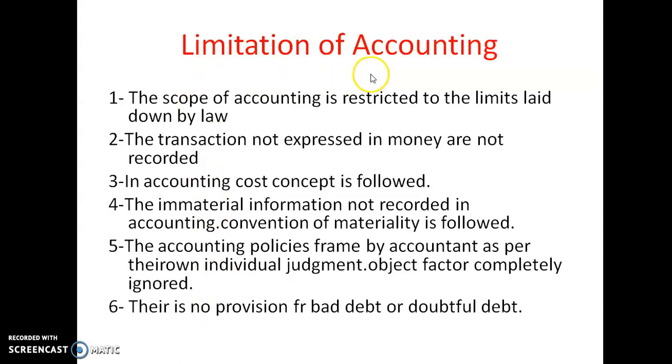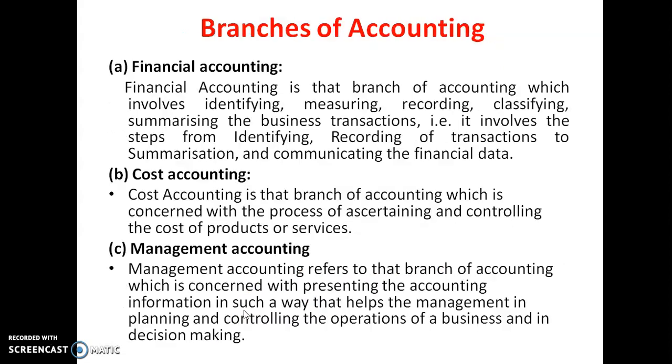Now we are going to study the limitations of accounting. The scope of accounting is restricted to the limits laid down by the law. Also, transactions not expressed in terms of money are not recorded. In accounting, the cost concept is followed, and immaterial information is not recorded. The accounting policy is framed by the accountant as per their judgment. Objective factors are completely ignored. There is no provision for bad debt or doubtful debt.